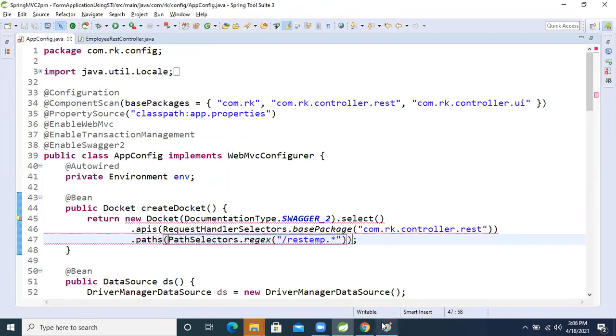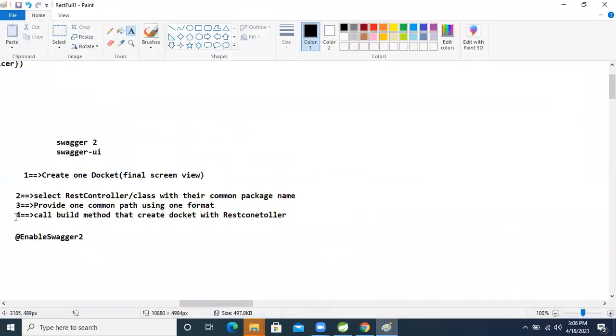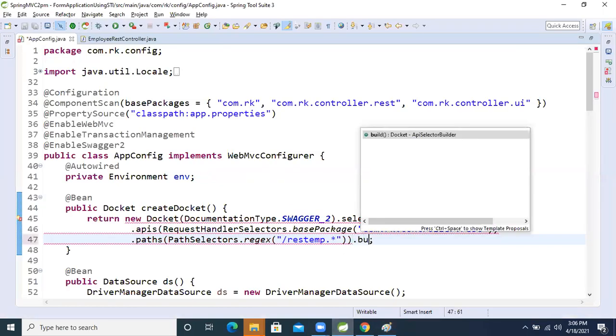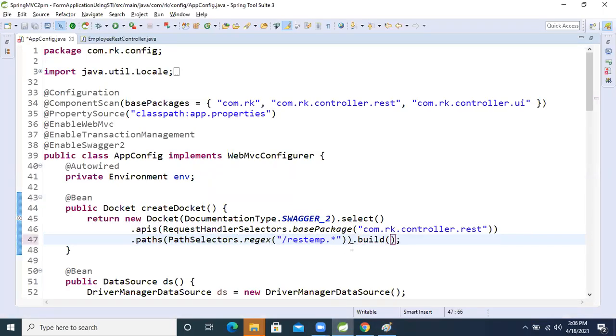So after then come here again. What I said, guys, after fourth step, what is that? Call build method that creates a Docket with REST controller. So now let's call it dot build. That's it. Now our coding is completed, guys. Our Swagger coding is completed.